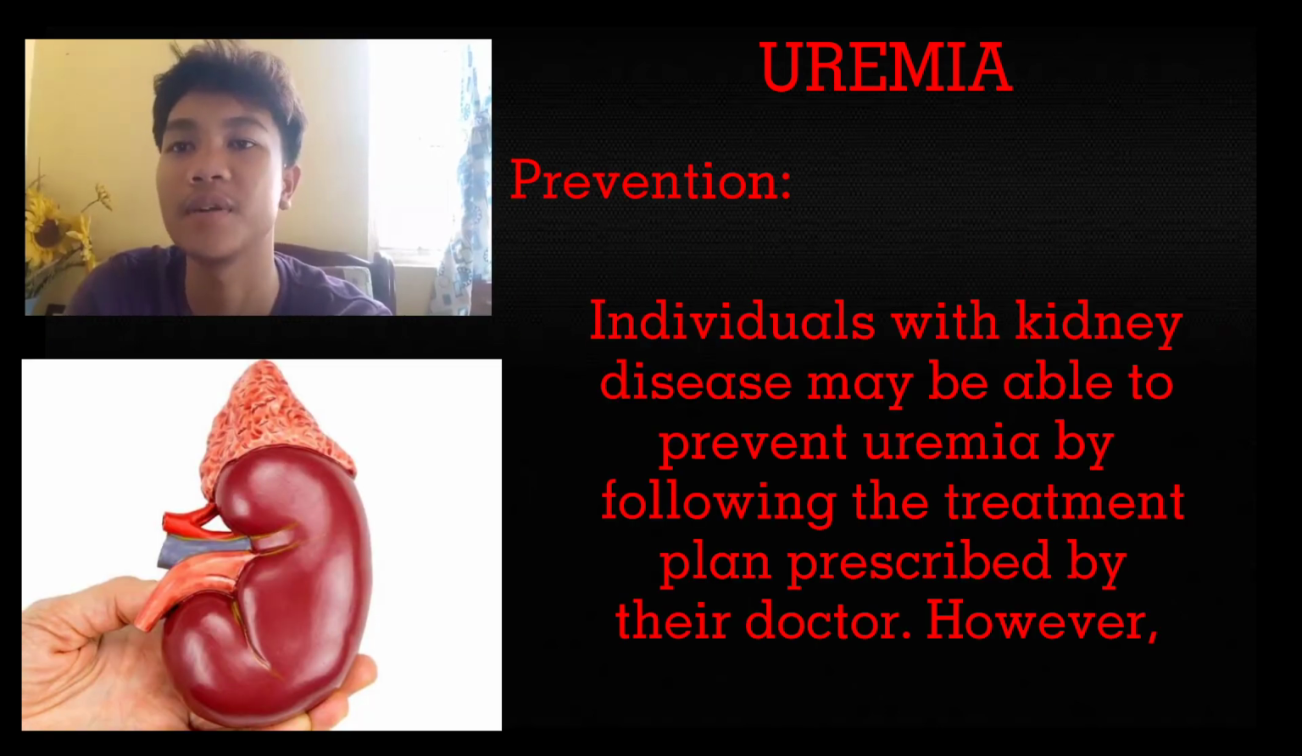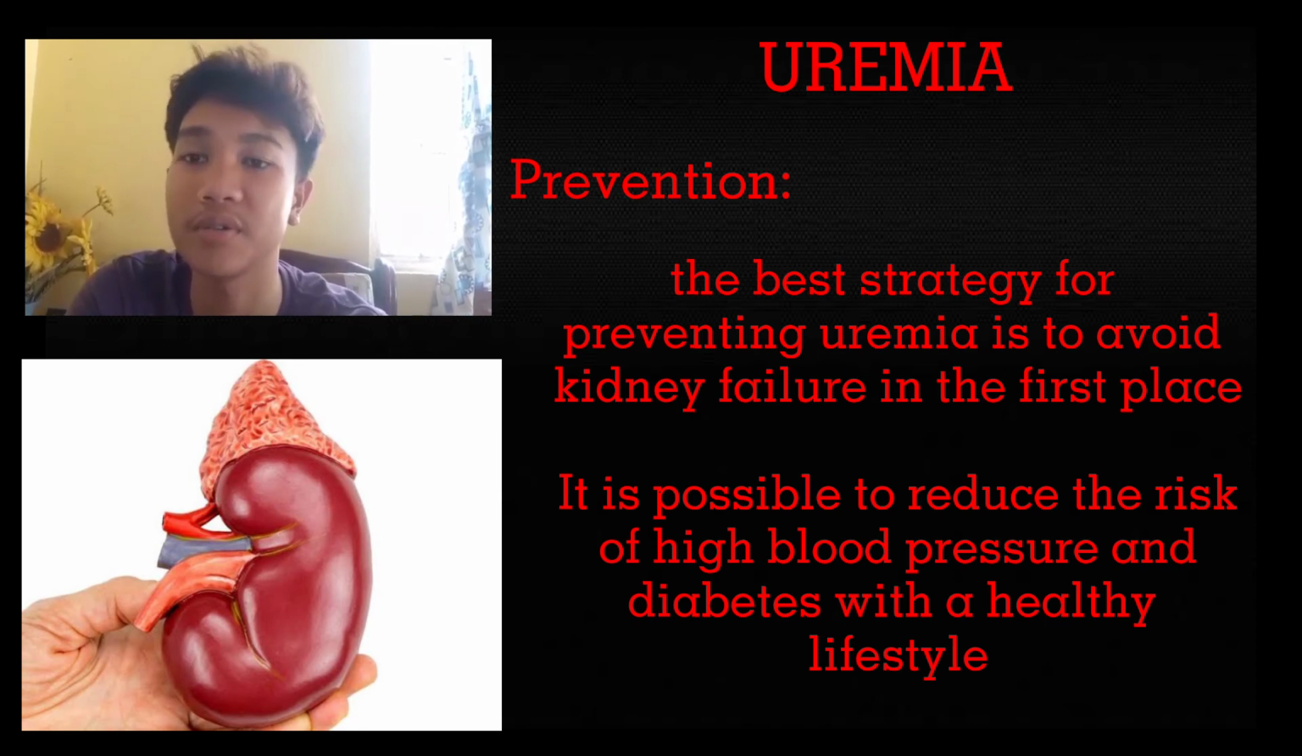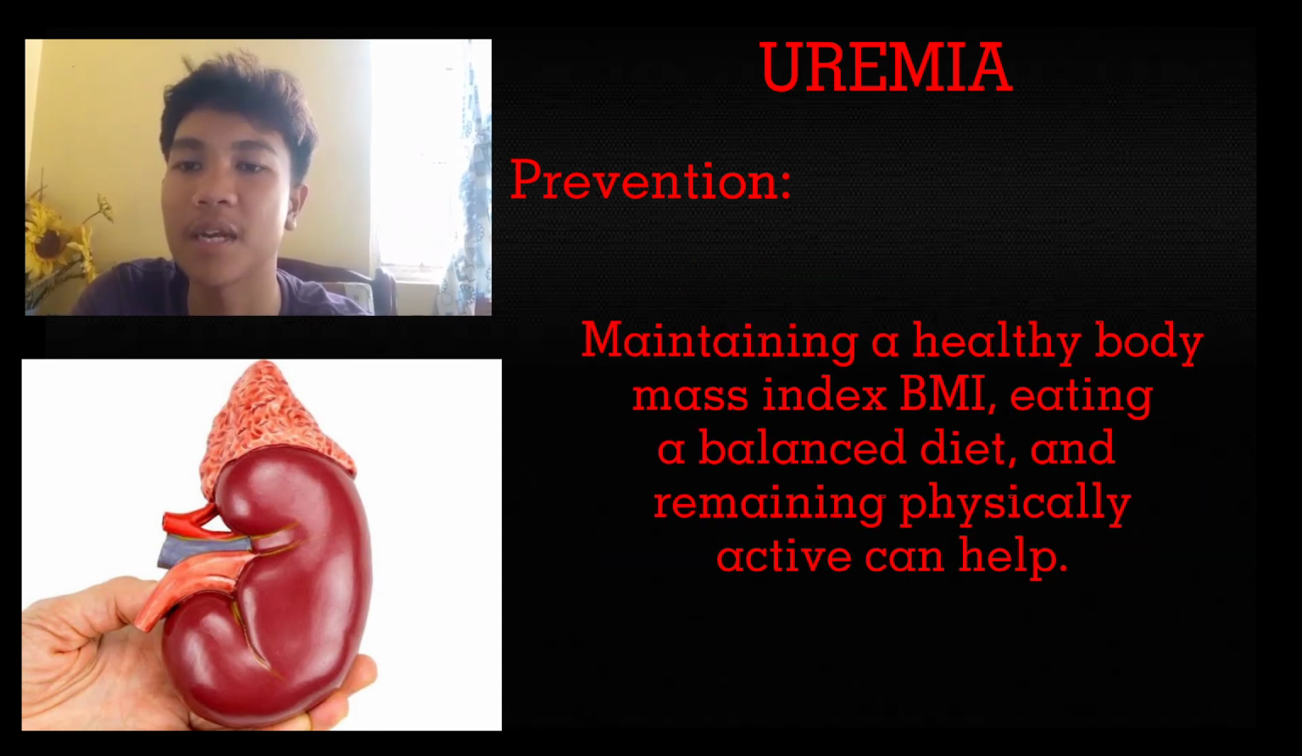Prevention. Individuals with kidney disease may be able to prevent uremia by following the treatment plan prescribed by their doctor. However, the best strategy for preventing uremia is to avoid kidney failure in the first place. It is possible to reduce the risk of high blood pressure and diabetes with a healthy lifestyle. Maintaining a healthy body mass index or BMI, eating a balanced diet, and remaining physically active can help.